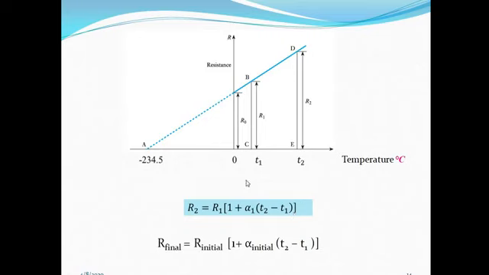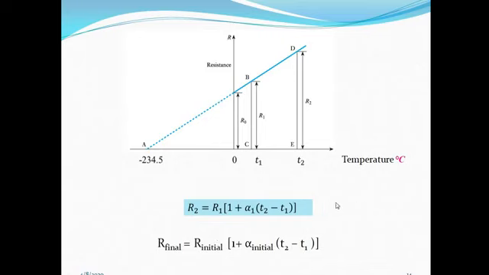So for remembering this formula, I am giving a trick: R final is equal to R initial into (1 plus alpha initial (T final minus T initial)), that is T2 minus T1. Okay, so if the case is a heating process, then R final is R2 and R initial is R1.